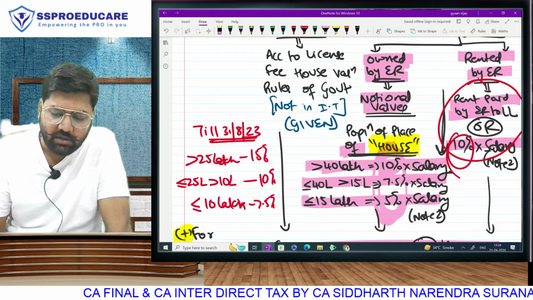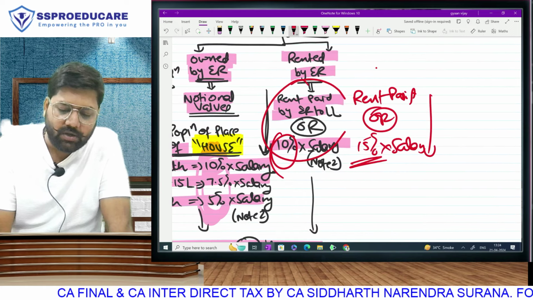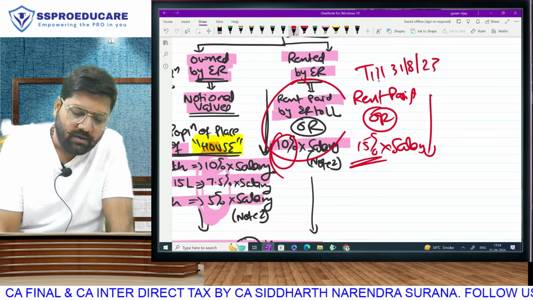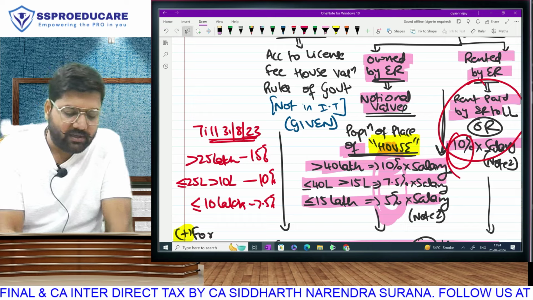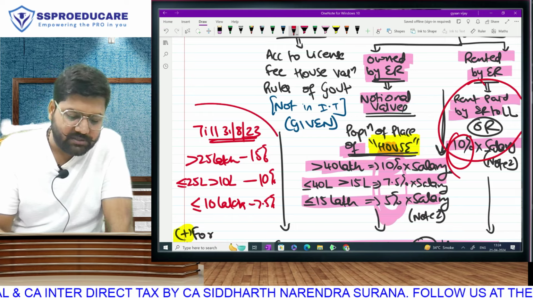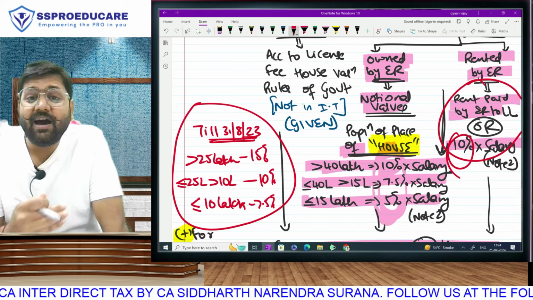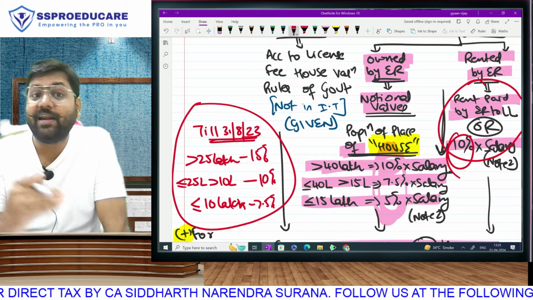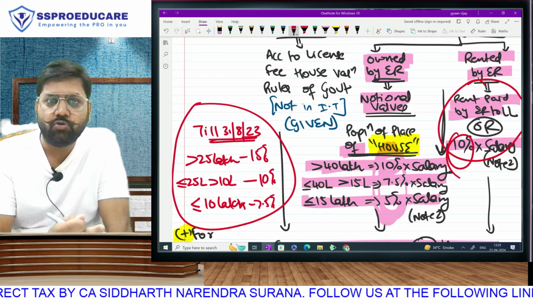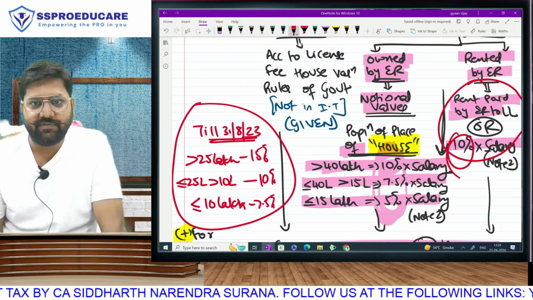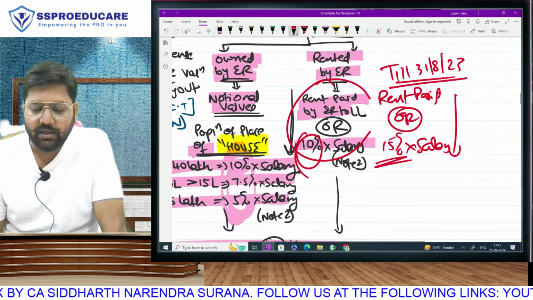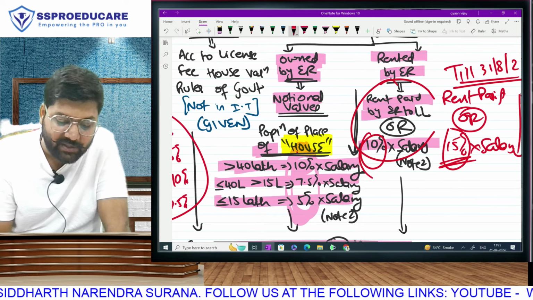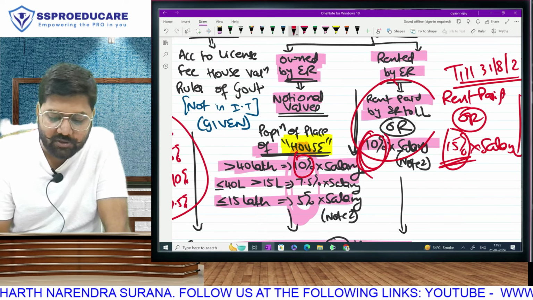So what was the rule till 31st August 23? For owned houses, it was 7.5, 10 and 15, and the population data is also different: 0 to 10 lakh, more than 10 to 25, and more than 25. And for rented houses, it was rent paid or 15% of salary. See, in the new law, the highest rate is 10, so here also they kept it.